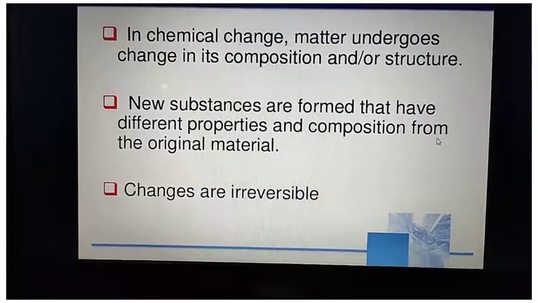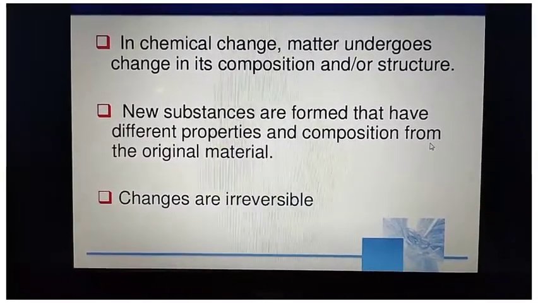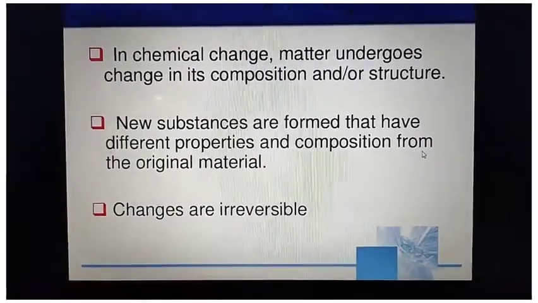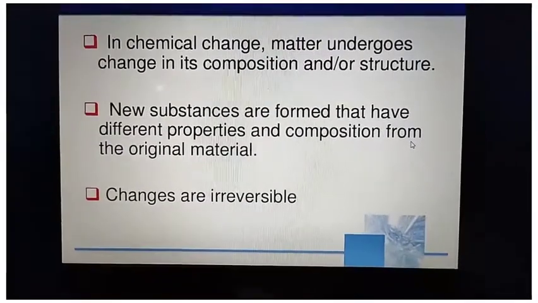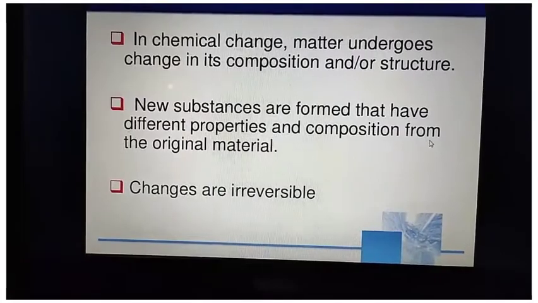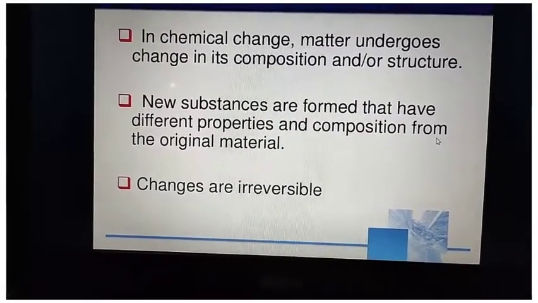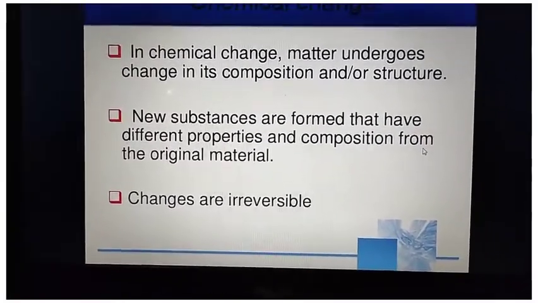So the original material and the material formed after burning are both different. So in that case, new substances are formed and chemical change occurs. Chemical change occurs when a substance combines with another to form a new substance. Now these changes are irreversible, meaning you cannot reverse the whole process.